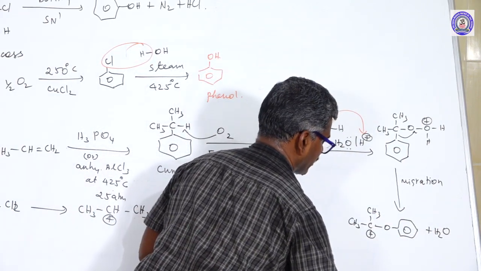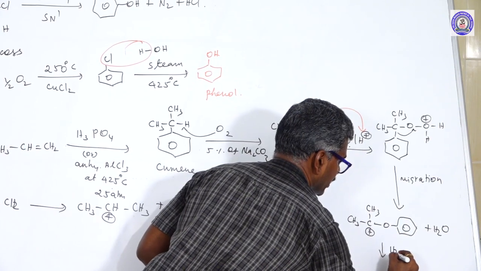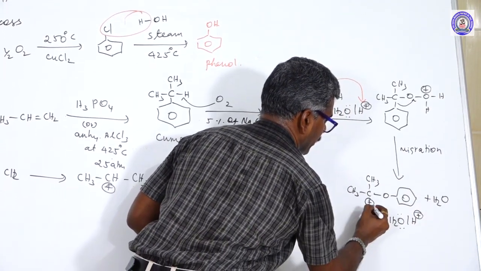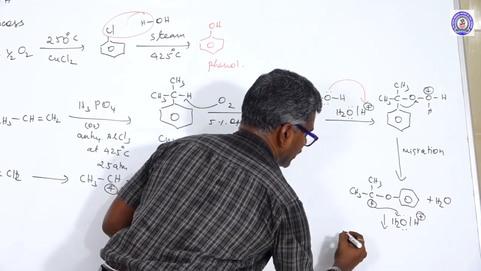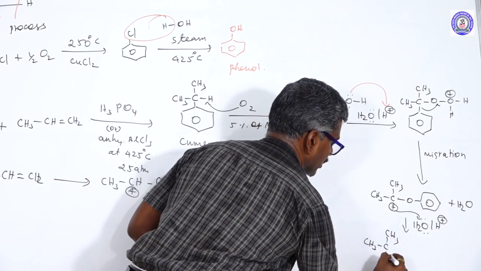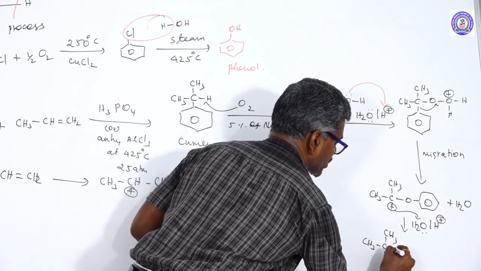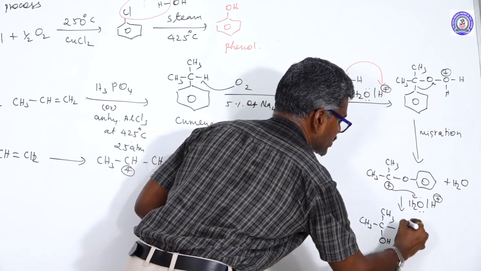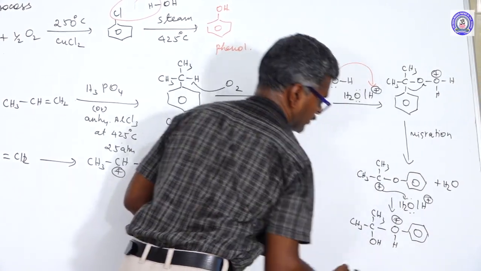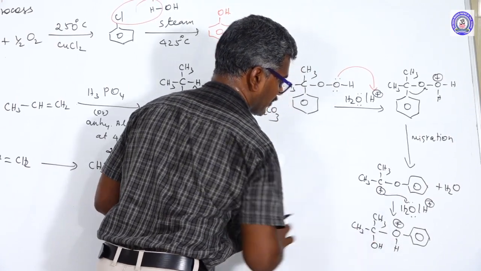Next, first is protonation with water. This becomes CH3 C CH3 OH positive charge. This carbon-oxygen bond is a weak bond.